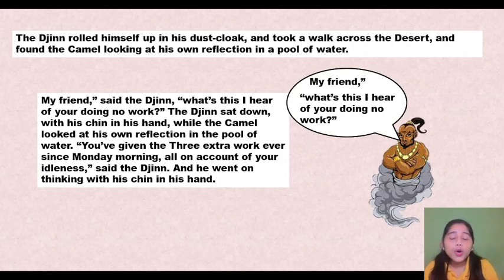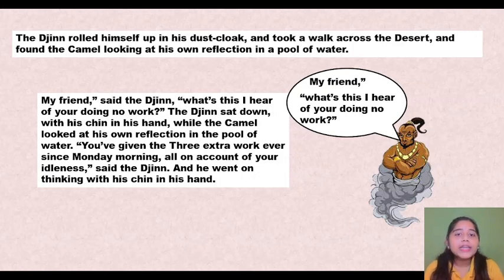You were given three extra works ever since Monday morning, all on account of your idleness, said the jinn. And now the jinn is saying that you have been given three works already and you haven't done any of them. What is going on?